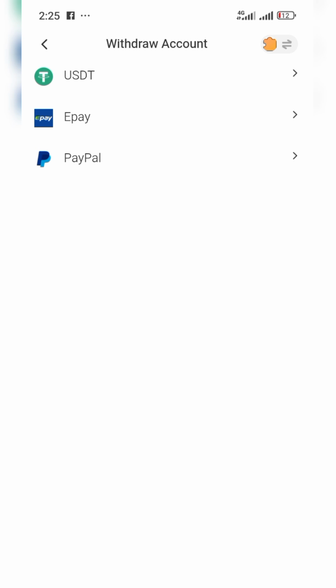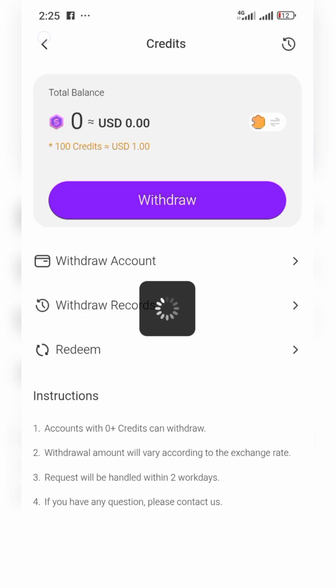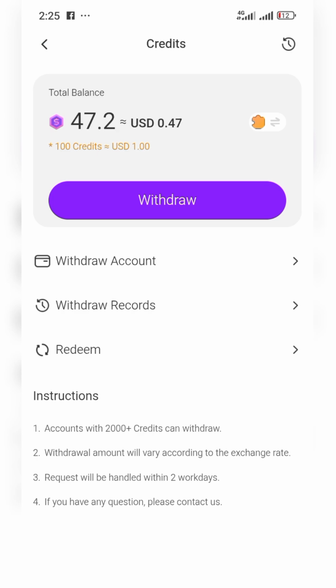If there's any way you want me to help you with any of them, you tell me and I will make a video on how you can go about that. That is just to withdraw your amount, and each 100 credits you are seeing is $1. Currently what I have here is 47 points, that is 47 credits. When the credits accumulate to 2,000, you know what that means. Let me show you more screenshots about it.